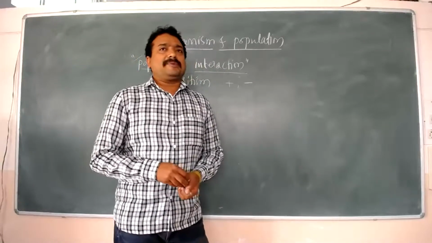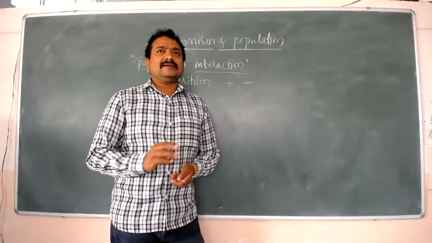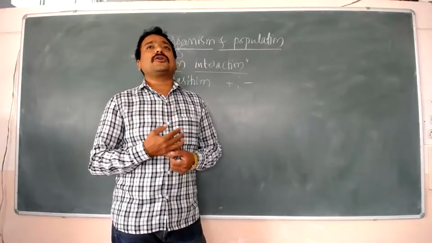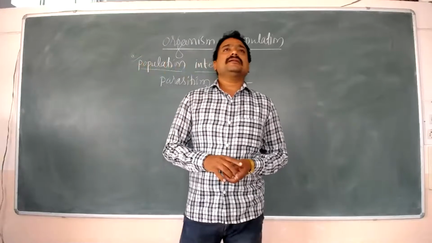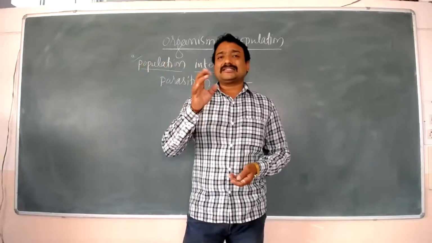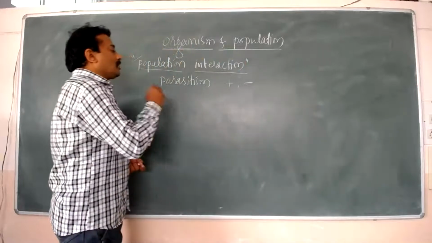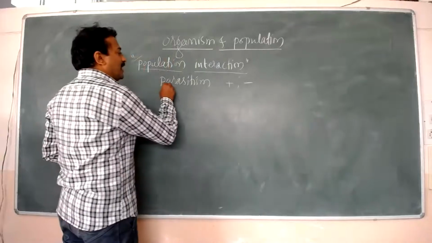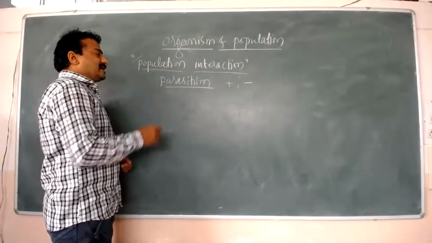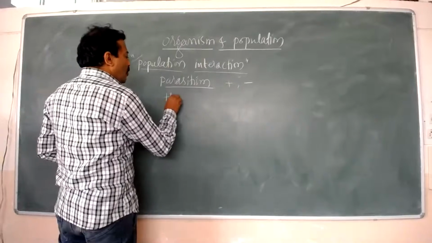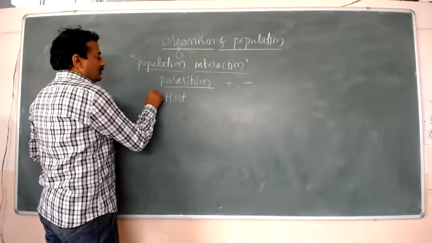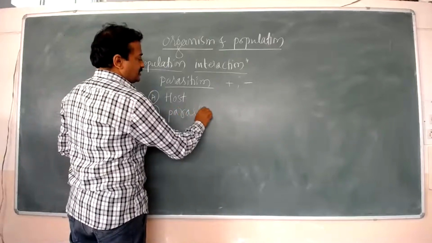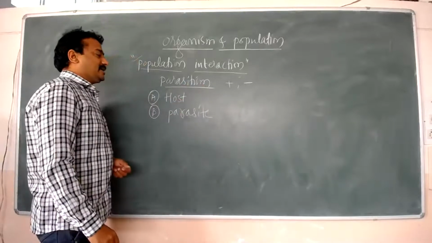Usually, many parasites are there in plants, animals, as well as in microorganisms also. In parasitism, one organism is benefited and another organism is harmed. The interacting organisms are called host and parasite. These are the two interacting organisms.